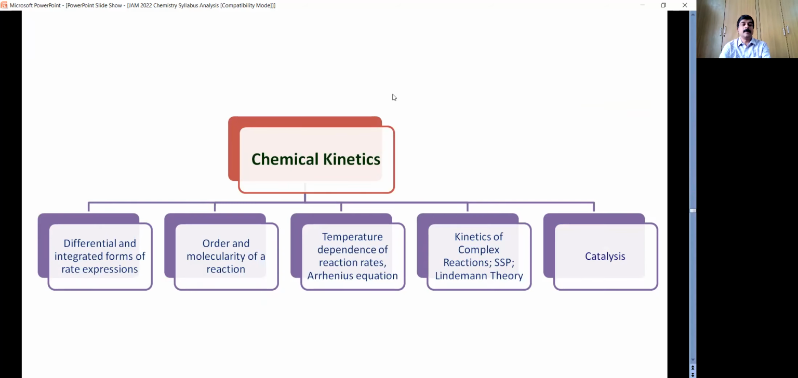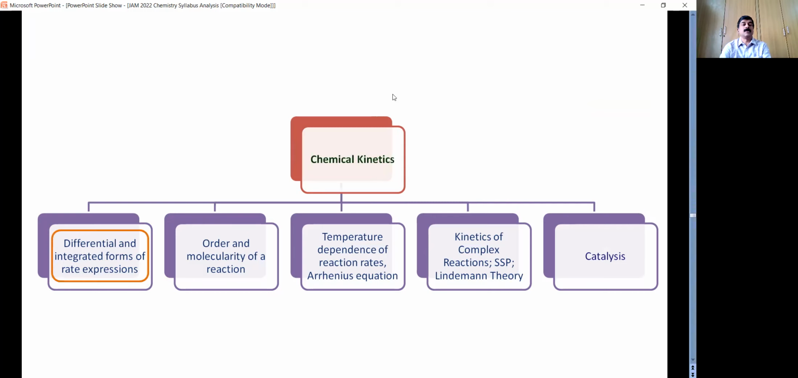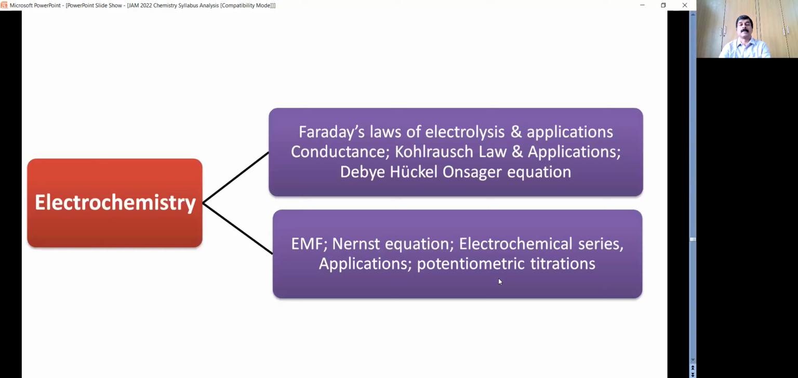In physical chemistry, one of the major chapters is chemical kinetics, in which you need to focus on the various rate equations, both the differential and integrated forms. Then order and molecularity of a reaction, the temperature dependence with special focus on the Arrhenius equation, where you can expect a problem. Then complex reactions like parallel reactions, opposing reactions, etc. You also have the unimolecular theory by Lindemann, and also catalysis.